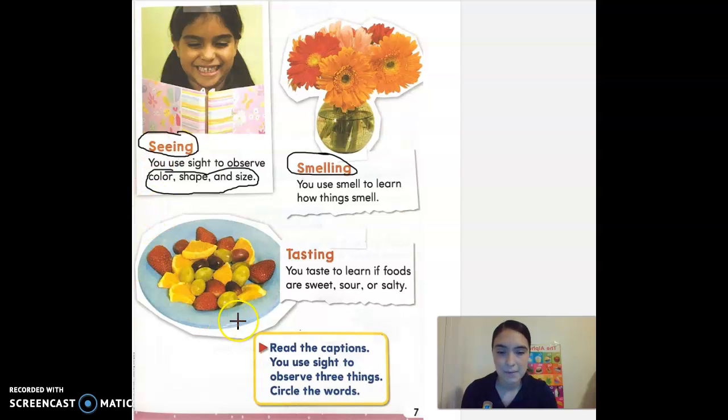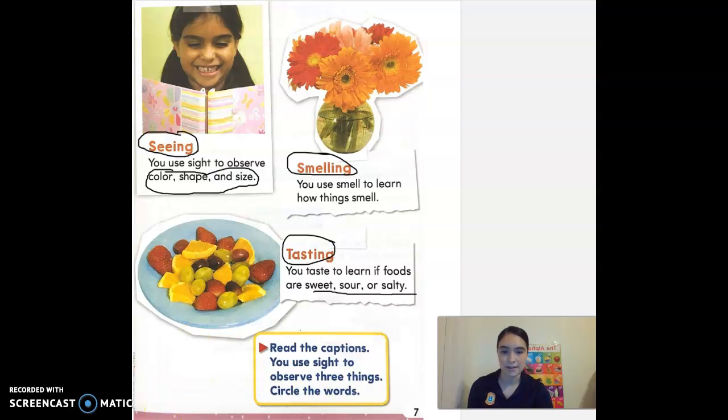All right. What about tasting? All right, tasting. You taste to learn if foods are sweet, sour, or salty. What food in this picture do you think is sweet? Very good, right? So the food in this plate would probably be sweet, right? Because most fruits are sweet, not so much salty.